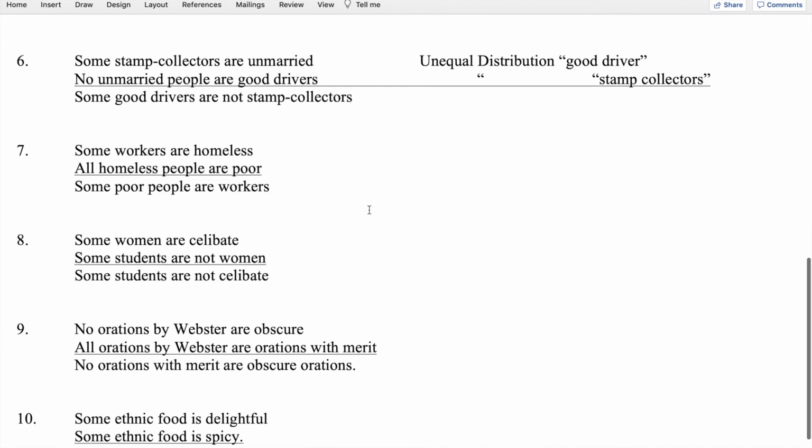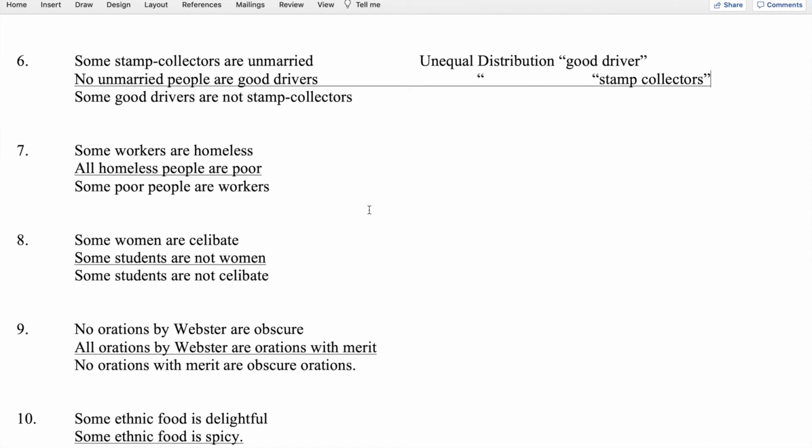Number 7, some workers are homeless. All homeless people are poor, and therefore some poor people are workers. So we start with a particular affirmative. We have a universal affirmative as the second premise and a particular affirmative as the conclusion. In the first premise, neither term is distributed because it's a particular affirmative. In the second premise, the subject term is distributed, subject of a universal, but the predicate term is not because it's predicate of an affirmative. And in the conclusion, neither term is distributed because it's a particular affirmative.